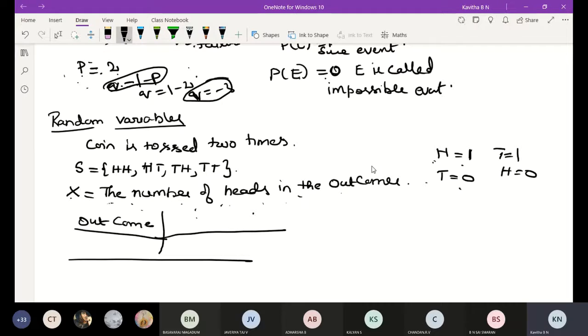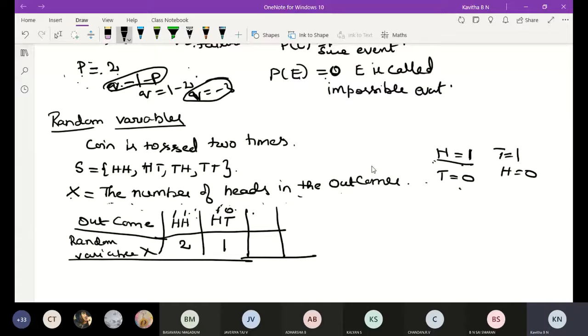Then the random variable of X. Write down here HH. H we assign 1, two H's, 1 plus 1 is 2. Then HT: H is 1 and T is 0, 1 plus 0 is 1.